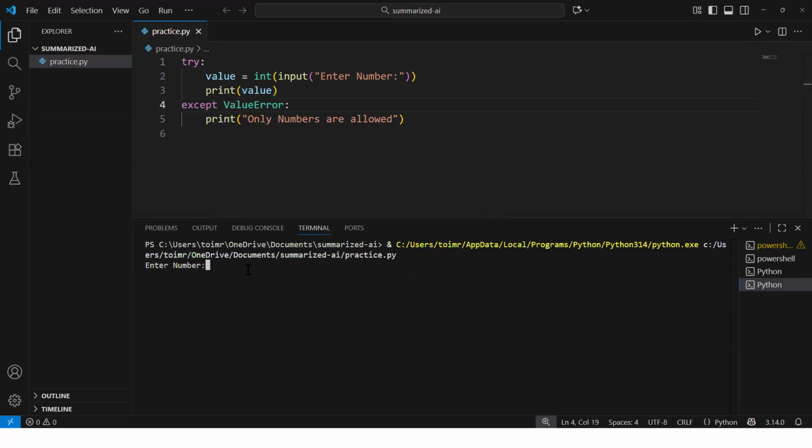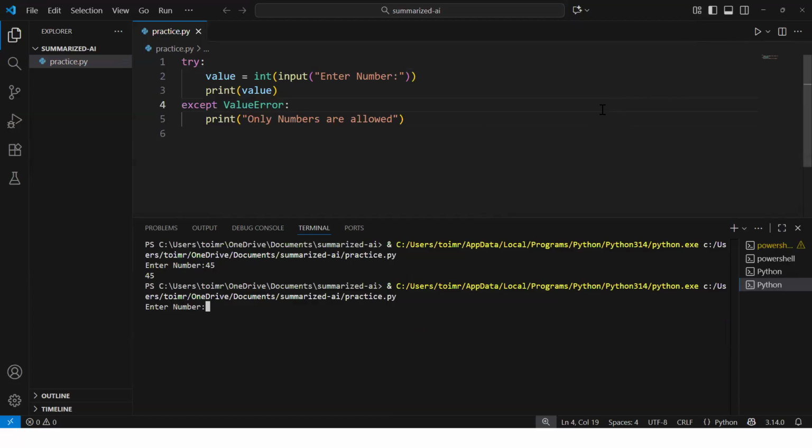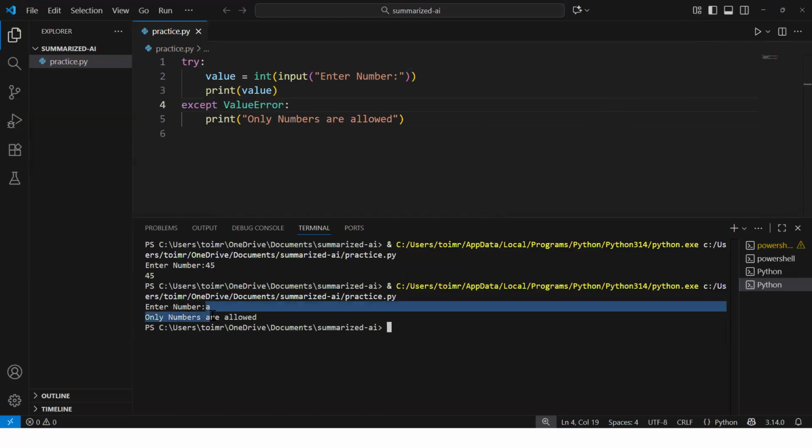Now I have an enter number. I printed 45. It successfully ran. Now if I go again and say A, it did not block the code. It went into the except because it knew it is a ValueError and it printed the only numbers are allowed. So here we are good. Great. Now we have one more thing.